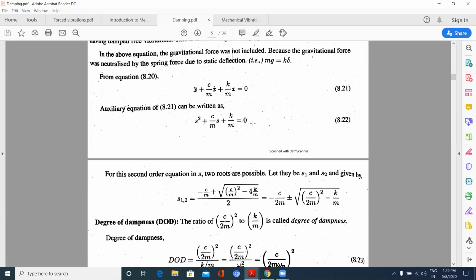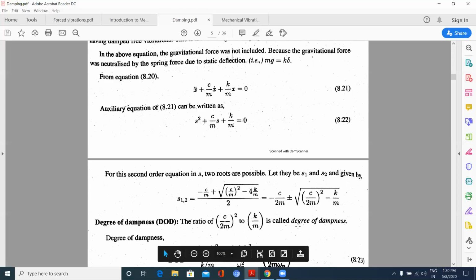If you are taking it as ax square plus bx plus c is equal to 0, then b is c by m, c is k by m, and a is 1 here. So the two values I get are given by minus c by m plus or minus under root b square minus 4ac by 2a, and that is given as like this.